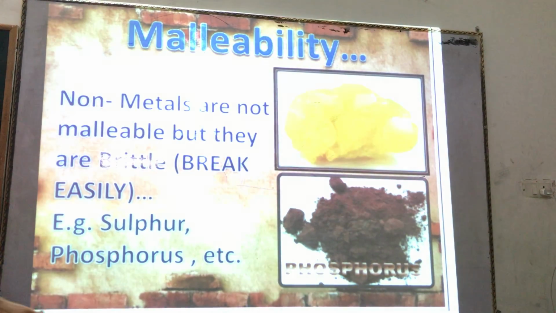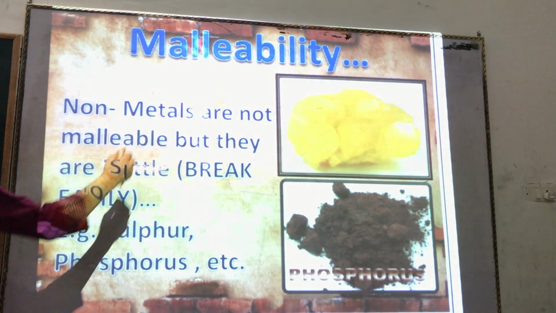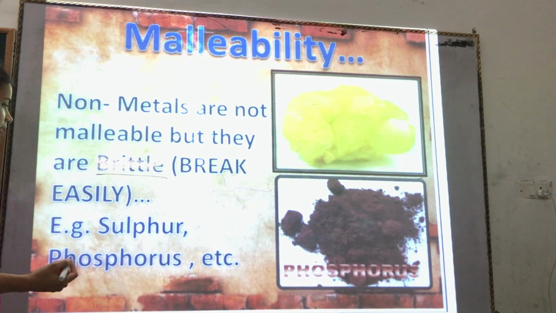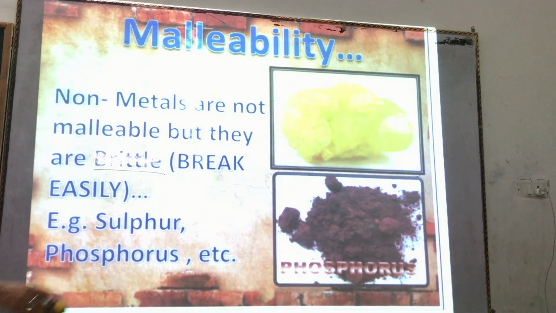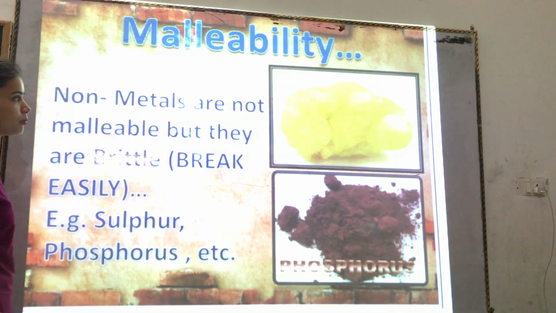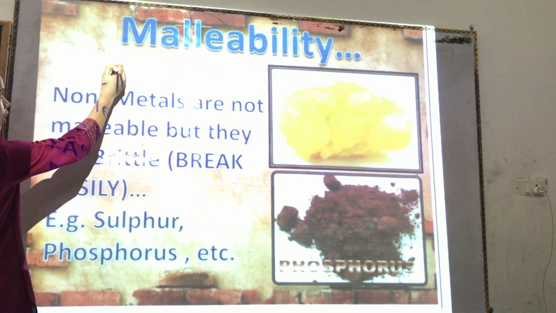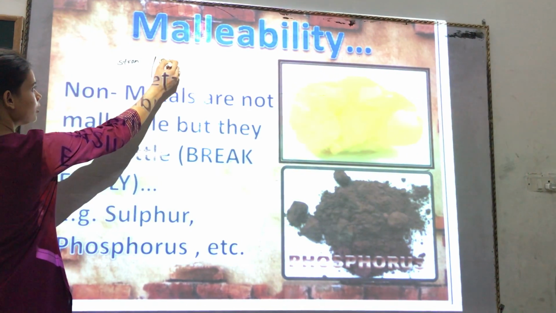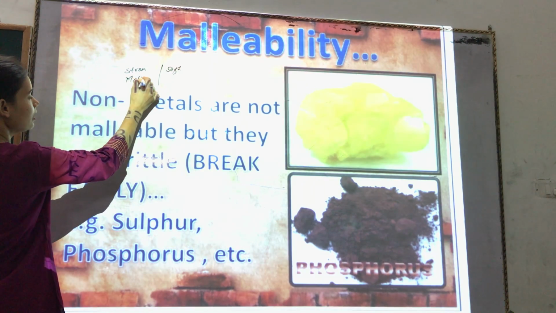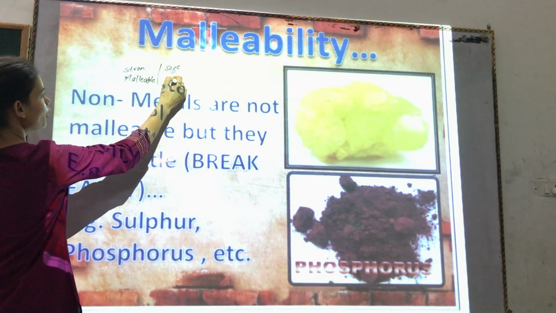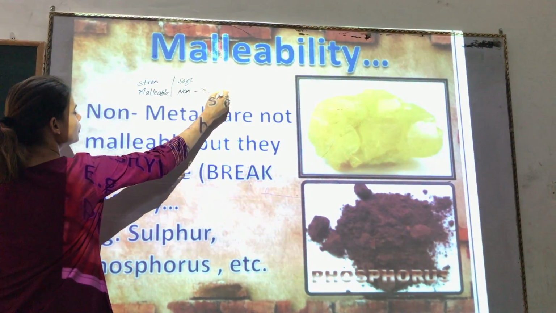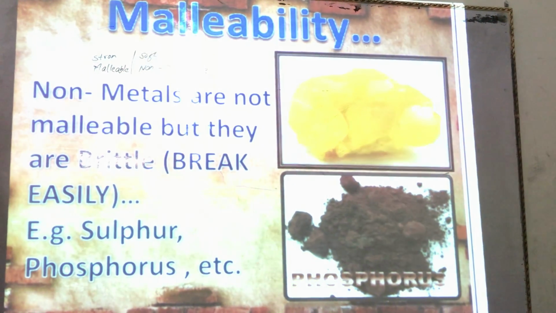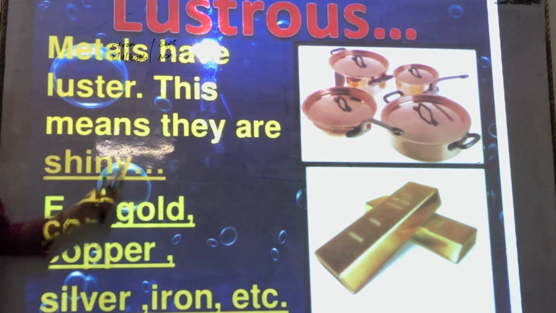Non-metals cannot be spread into sheets because they are somewhat in powder shape or they are very brittle. They break easily, so we cannot draw them into sheets. So that is the main difference: metals are strong and non-metals are soft. Metals are malleable, non-metals are non-malleable. Now, the another property of metal and non-metal that we are going to discuss, the last property that we will be discussing today, is luster.